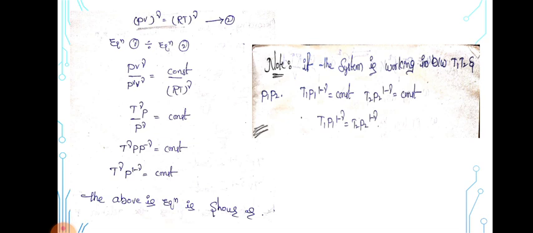Note, if the system is working between temperatures T1 and T2 and pressures P1 and P2, then T1 P1 to the power of 1 minus gamma is equal to constant, and T2 P2 to the power of 1 minus gamma is equal to constant.